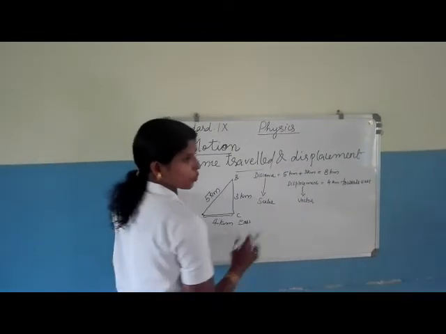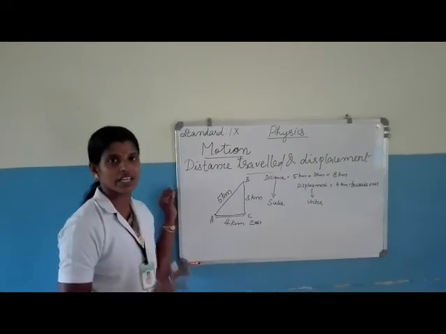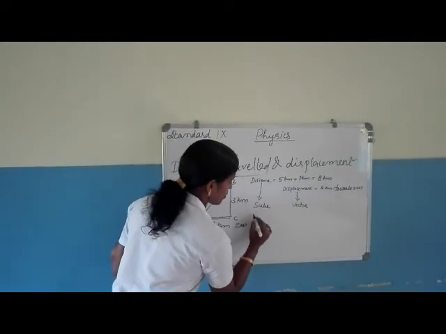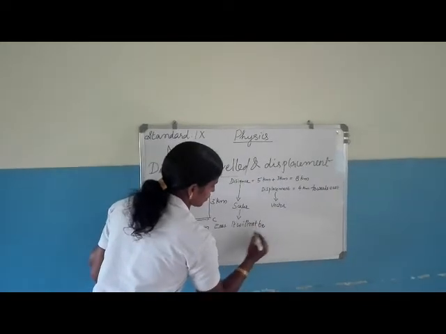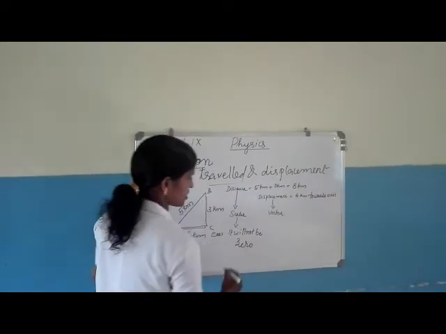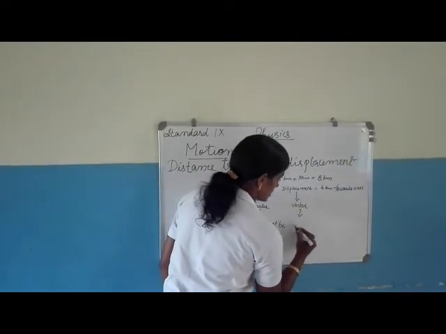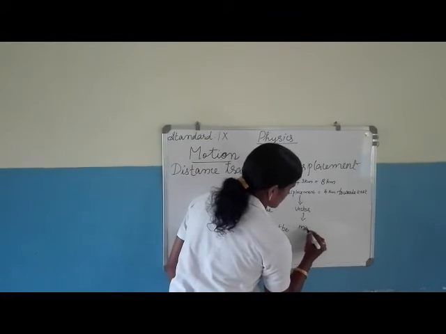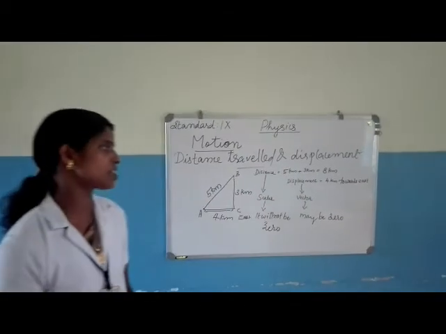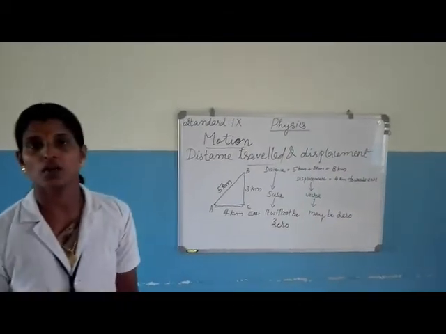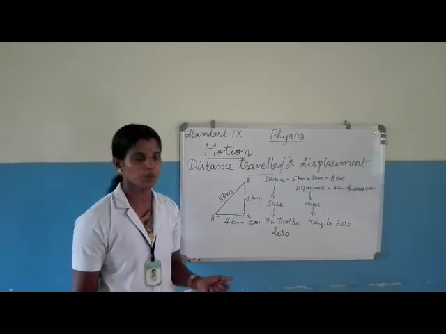Then, while travelling a distance, it will not be 0. If an object is travelling through a path, it will not be 0 in any case. So, distance will not be 0. But in some cases, this displacement may be 0. That is another difference between distance and displacement. This distance will not be 0 and displacement may be 0. Can you say in which situations this displacement comes to 0?